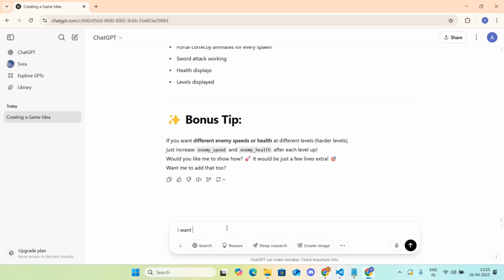I want to create a character for my hero instead of the box. Can you create a hero, pixel version, for a game?